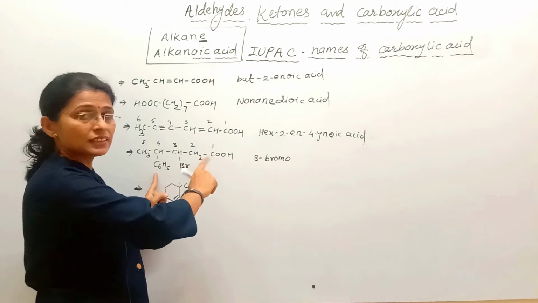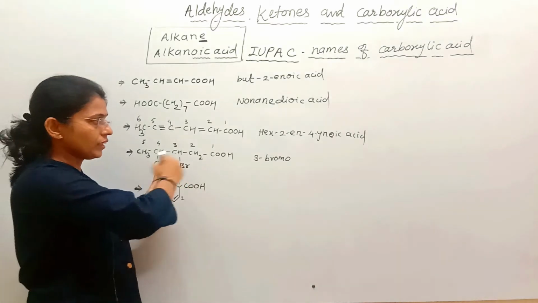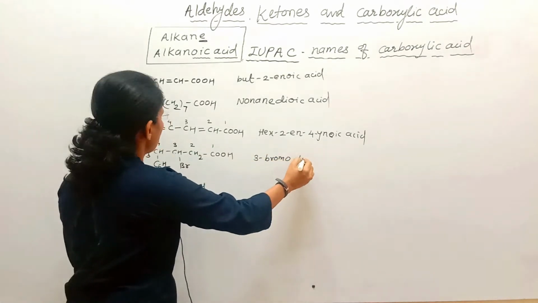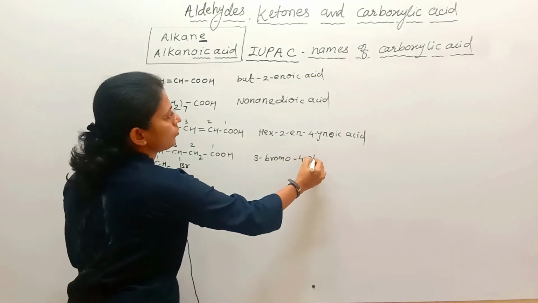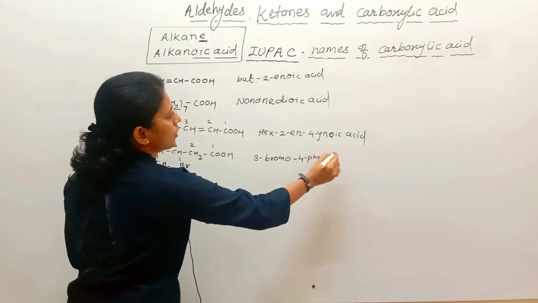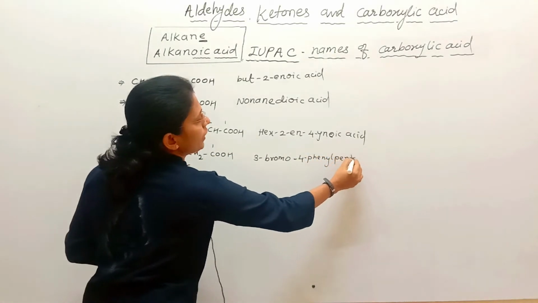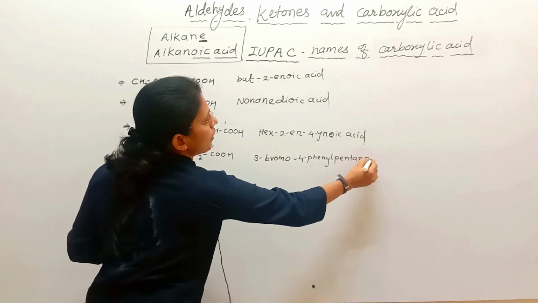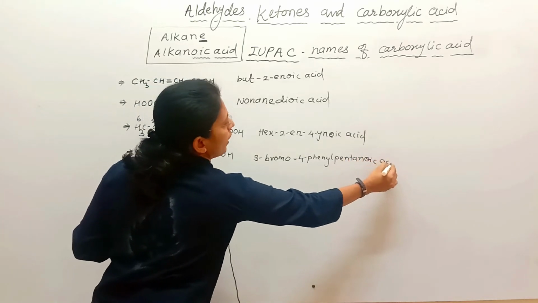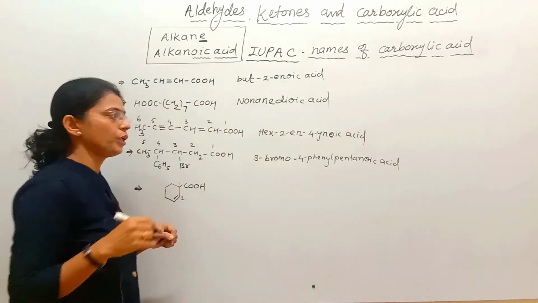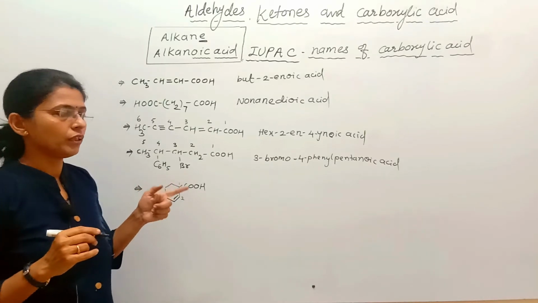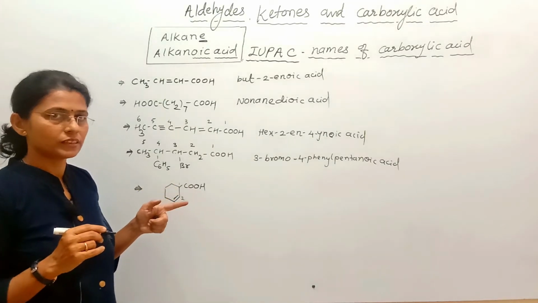At 4 position C6H5, that is a phenyl ring, is there. So 4-phenyl, 5 carbon, hence pentane. E replaced by OIC acid. That's why 3-bromo, 4-phenyl pentanoic acid.